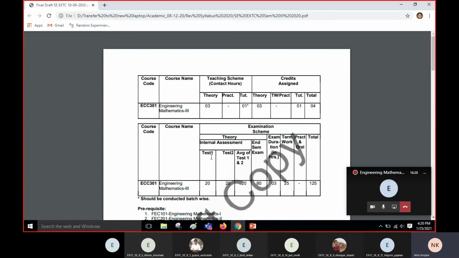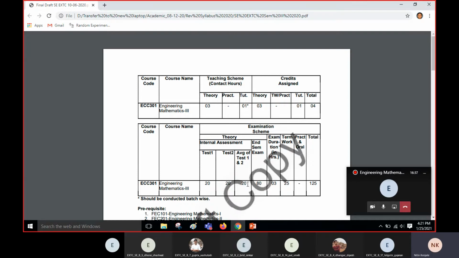Test 1 will be conducted for 20 marks. Test 2 will be conducted for 20 marks. The syllabus for test 1 will be 30 or 40% of the entire syllabus. Same thing over here: the remaining 30 or 40% of the syllabus will be asked in term test 2. And at the time of result preparation, the average of these two tests will be considered.